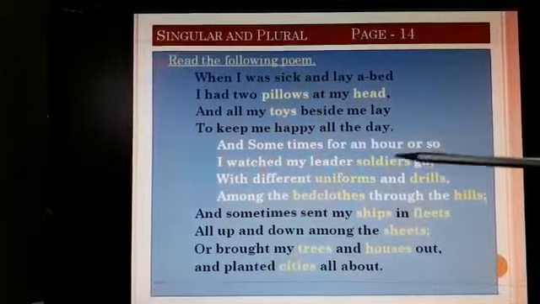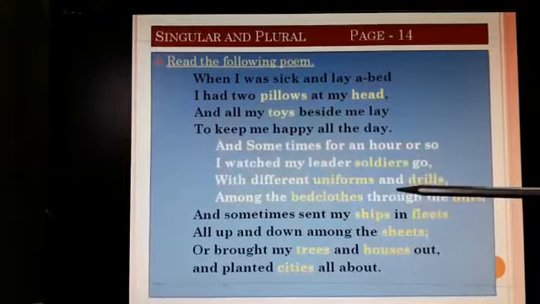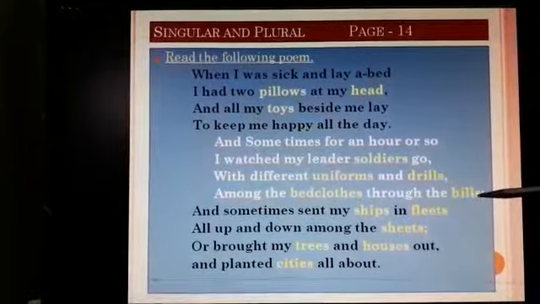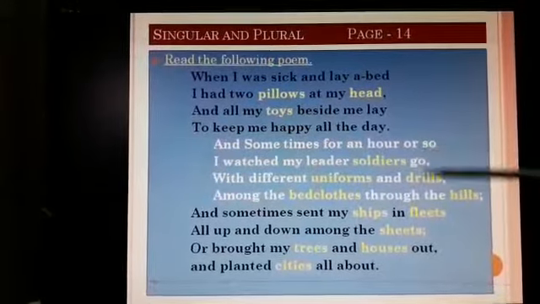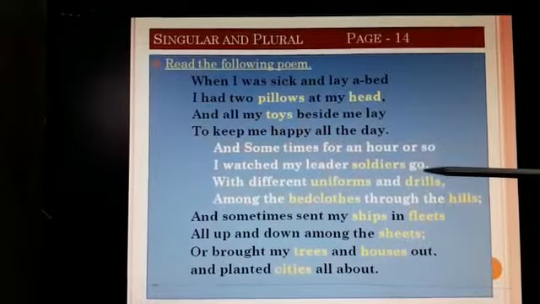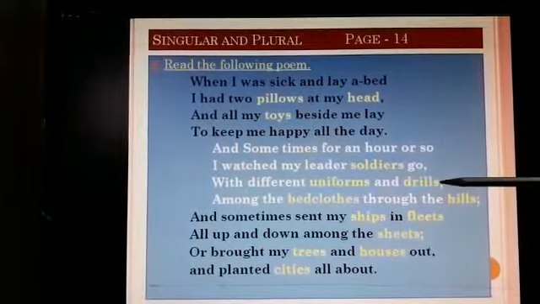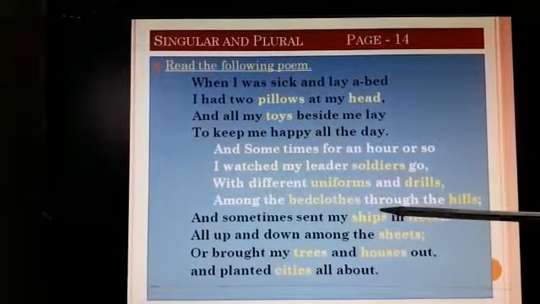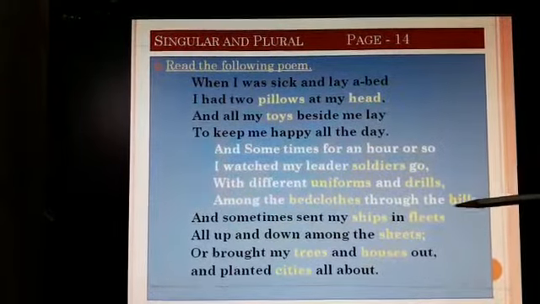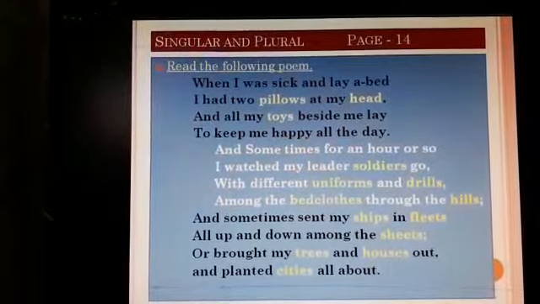And sometimes for an hour or so, I watched my leader soldiers go with the different uniforms and drills among the bedclothes through the hills. So from his bed sometimes he used to watch the soldiers marching from far distance, and they used to be in different uniforms, and they used to do the drills. And among the bedclothes through the hills means from his bed he was watching through the hills the soldiers marching ahead. That's what the second paragraph means.